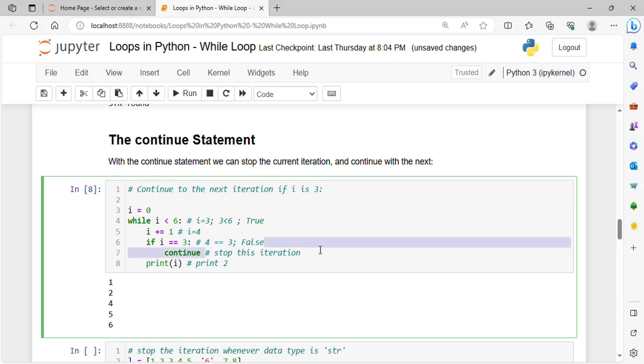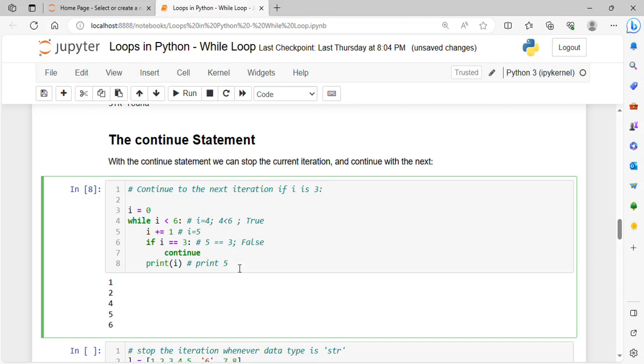So let's delete this, and it will print 4. For the next iteration I will be 4, 4 less than 6 is again true. Increment, it will be 5, 5 equals 3, which is again false, it will not go to continue, it will directly print 5.